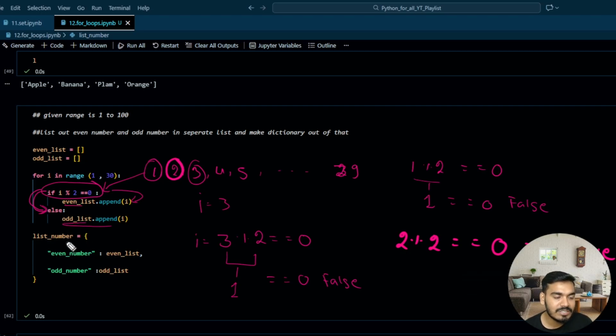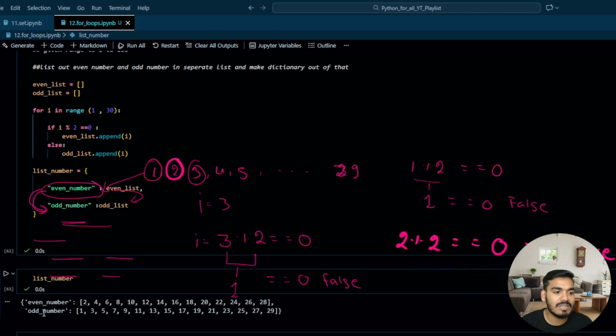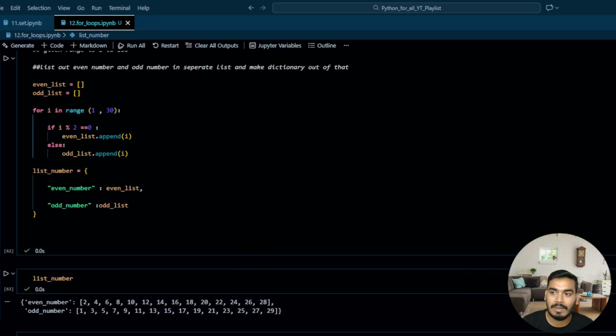Then I will make one dictionary. I have taken one variable, list number. In that, I have taken a key as even number and the value is the even list, this even list which is ready with the numbers. Okay, and then I've taken one more key, that is odd number, and value as the odd list, which is this one with the numbers. At the end I'm returning this over here, and you have an even list and an odd list. Perfect. This is how it is going to be.